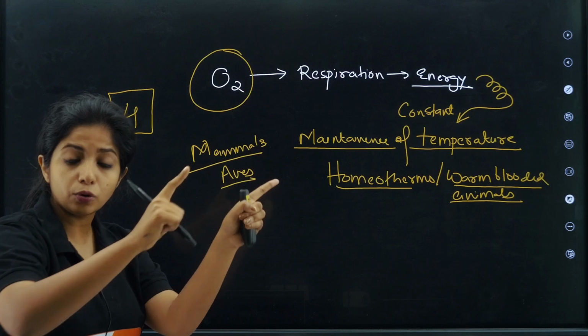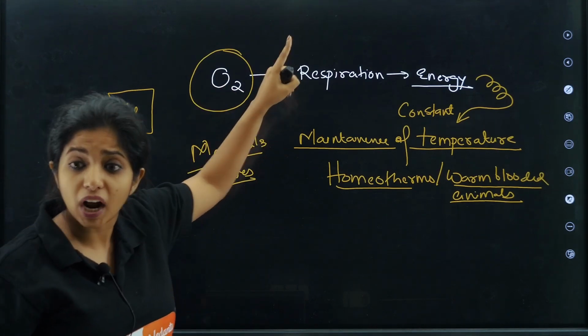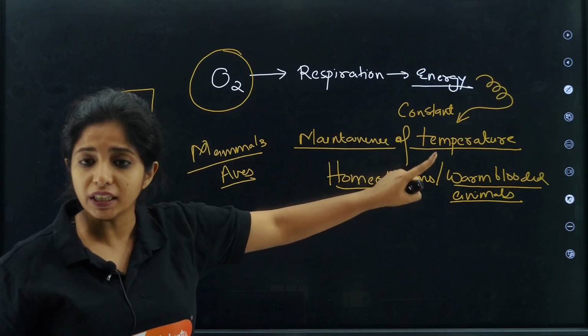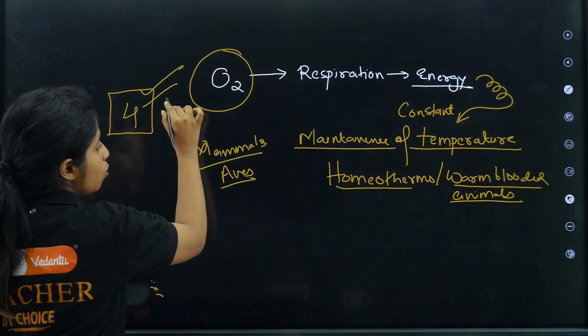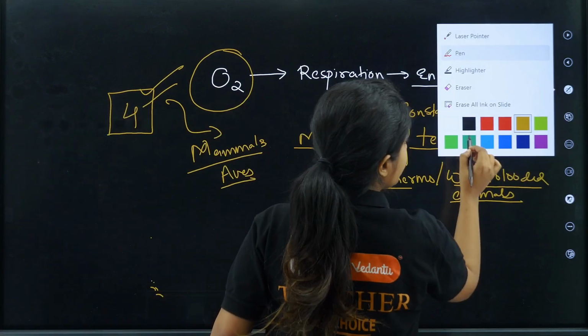We want oxygenated blood to reach properly without any mixing, because we have higher requirement of oxygen for higher energy for maintenance of constant body temperature, which is why we have a 4-chambered heart. Who all, guys? Mammals and apes. But what about the rest of the guys?